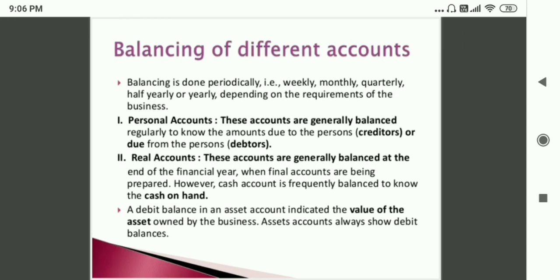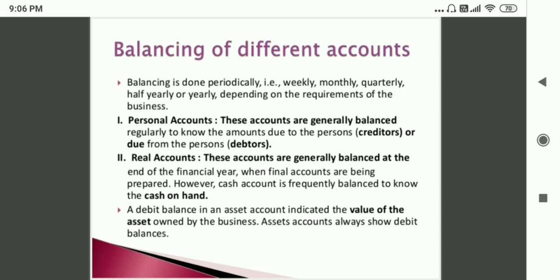Balancing of different accounts. Balancing is done periodically, that is weekly, monthly, quarterly, half-yearly or yearly, depending on the requirements of the business. The first point is personal accounts. These accounts are generally balanced regularly to know the amounts due to the persons, or we can say creditors, or due from the persons who are called debtors.